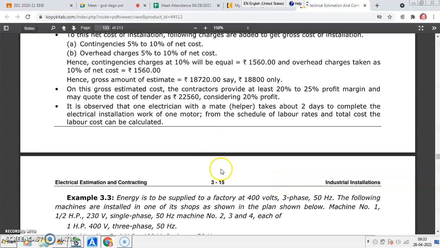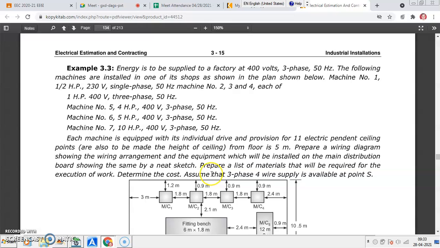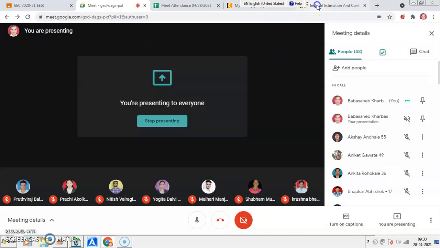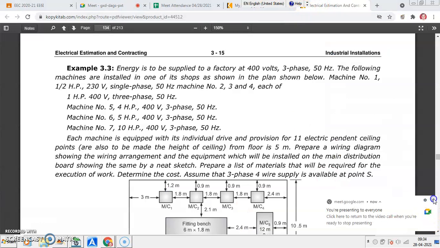This example, particularly 3.3, is a small industry where energy is to be supplied at 400 volts, where 3-phase 50 Hz supply is available. The following machines are to be installed in one of its shops. The plan is shown in the figure below.